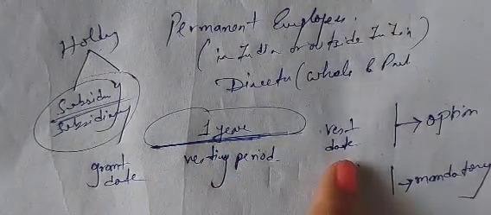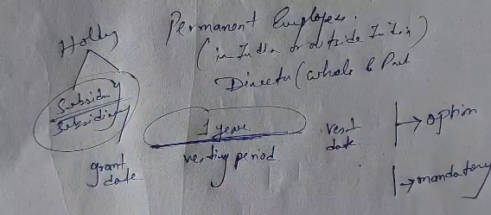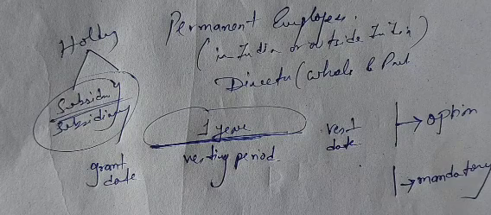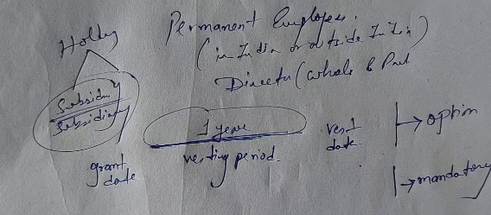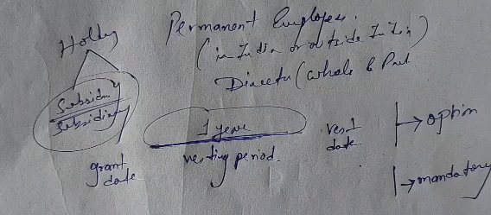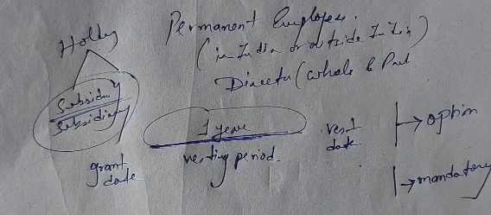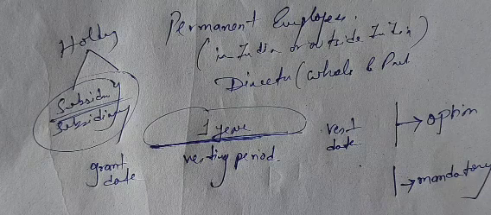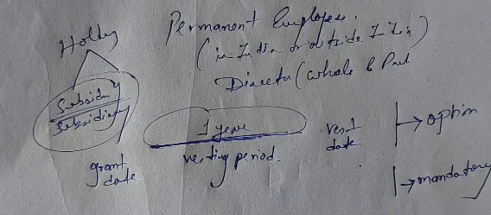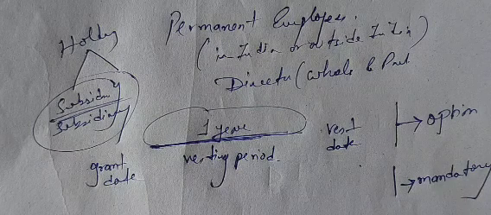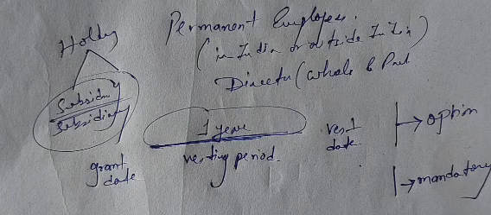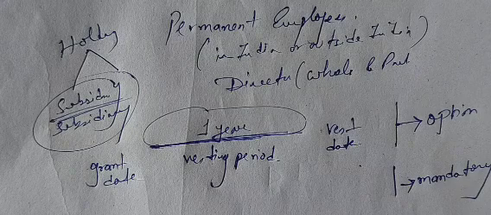And after this 1 year, on the vest date, in case of ESOS, employee stock option scheme, an option is given to the employee that if the employee wishes, then only the employee can buy. In case of employee stock purchase scheme, it is mandatory to purchase. There is no option given. So this is the difference. Is it clear, students?